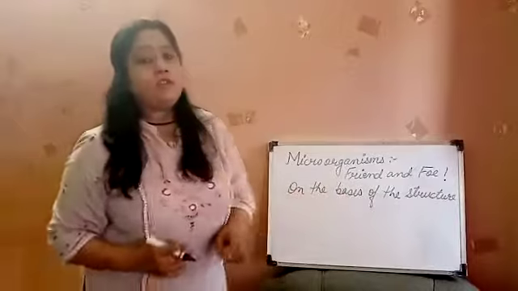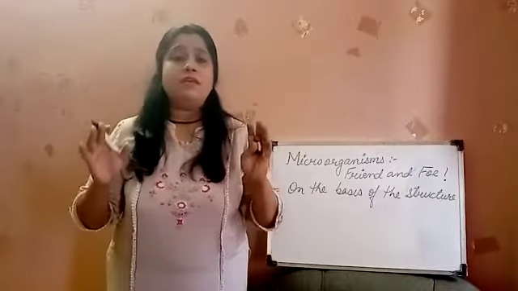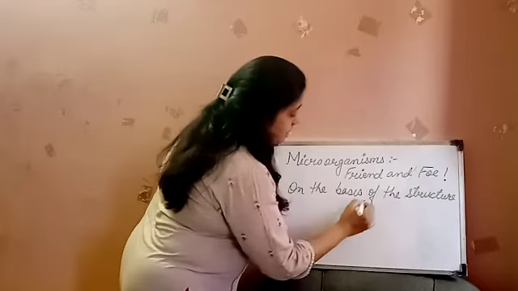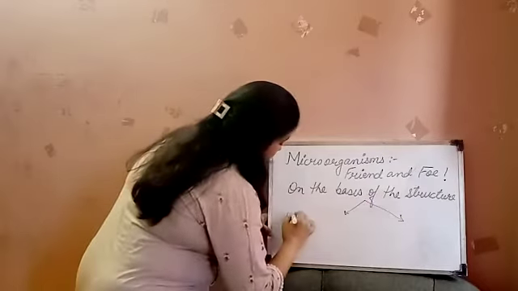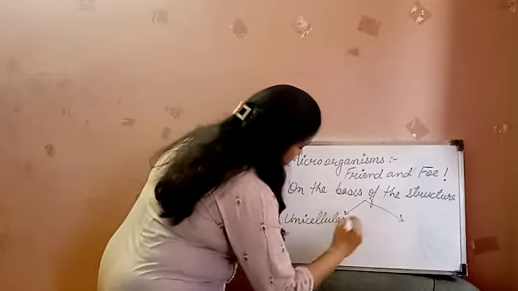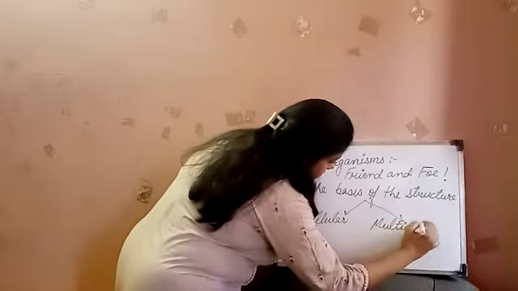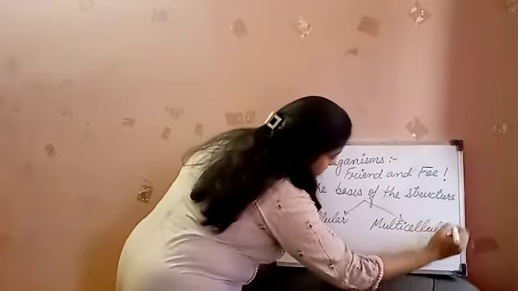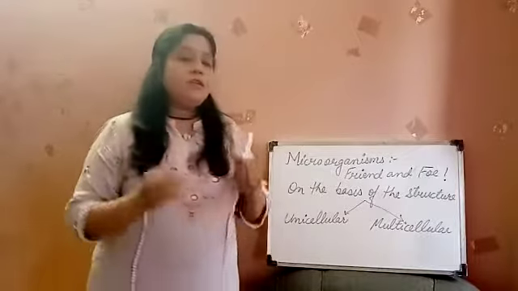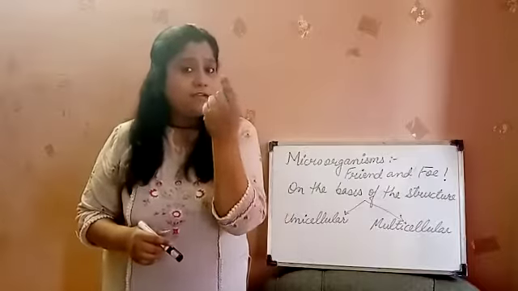On the basis of the structure, the microorganisms or the living organisms can be classified into two kinds, that is unicellular or multicellular organisms. Unicellular organisms are the organisms which have a single cell unit.